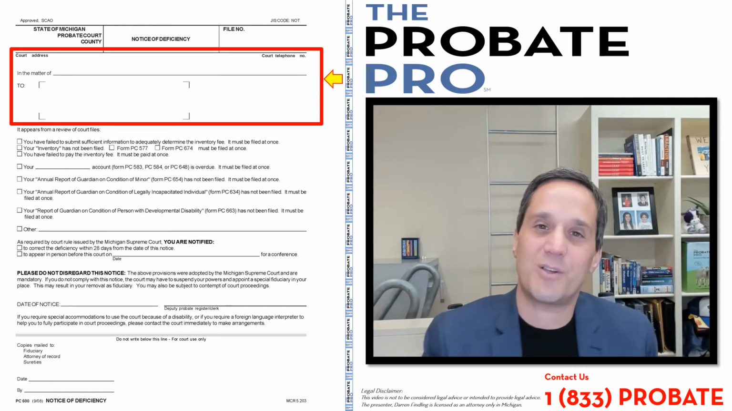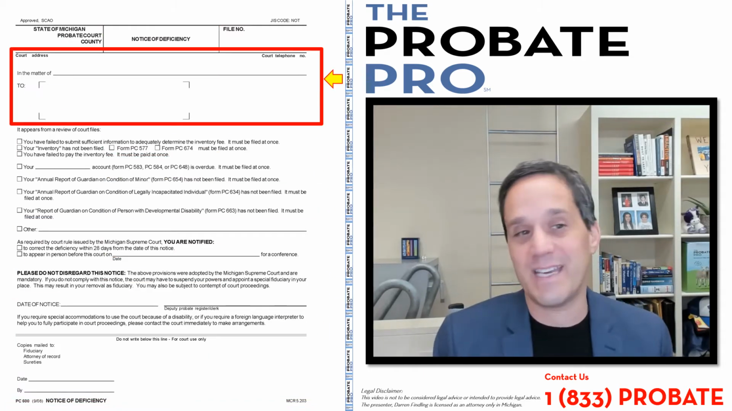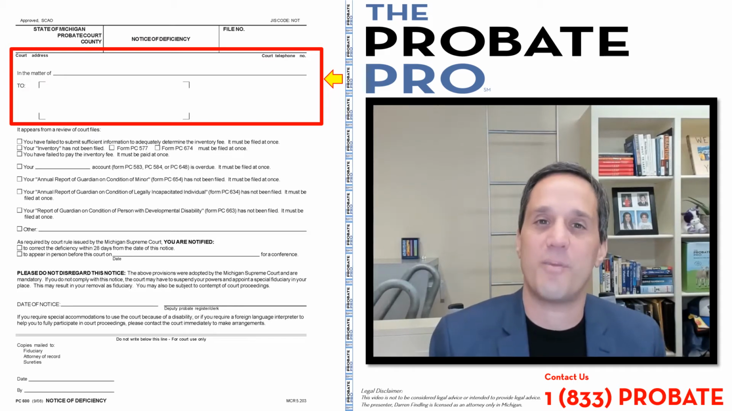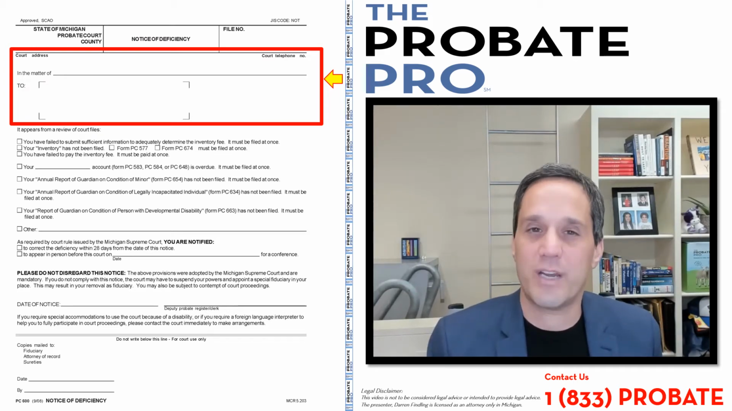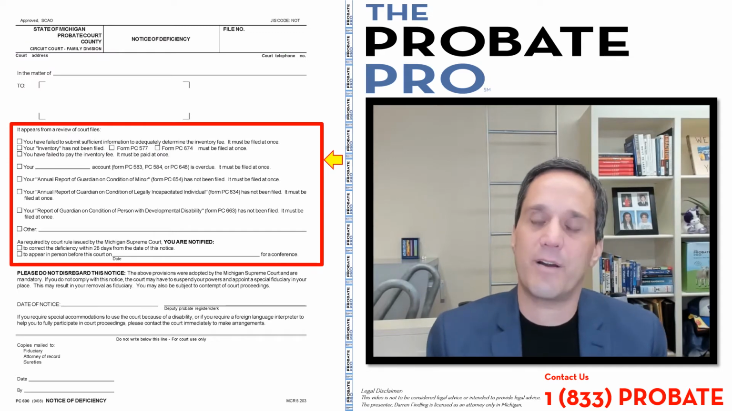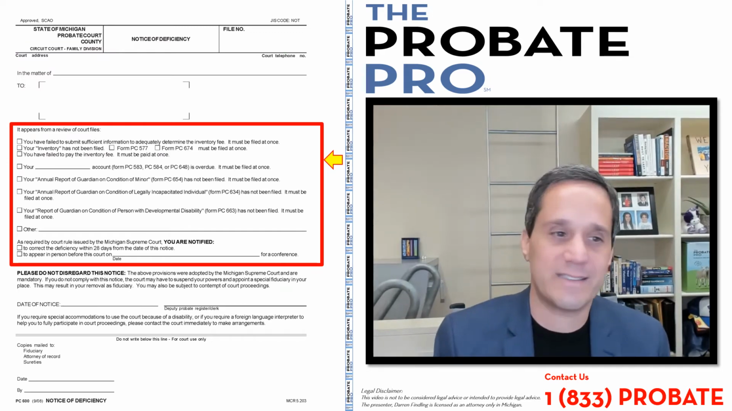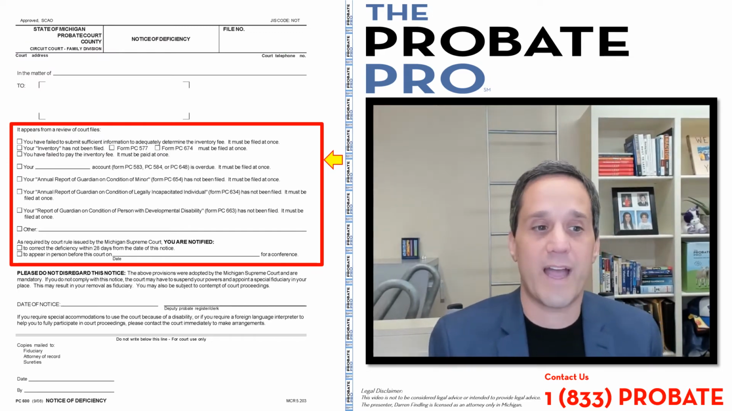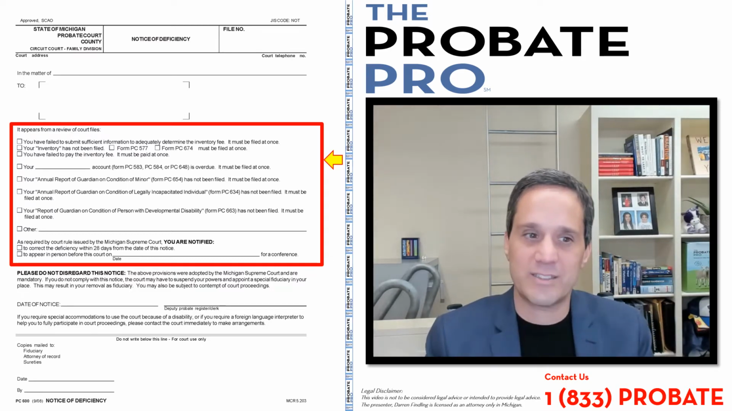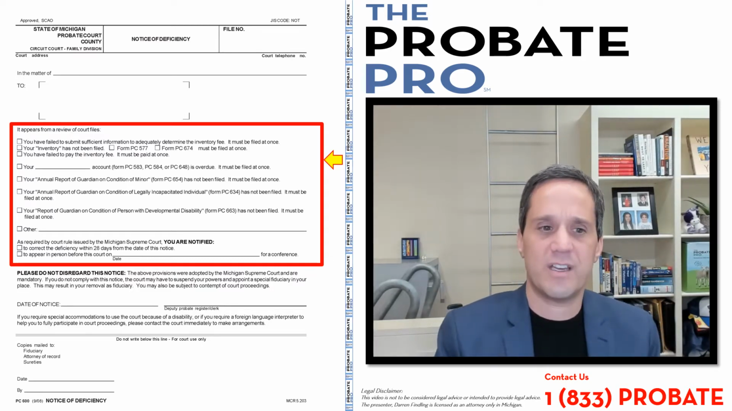At the top, you'll see the court address as well as the estate name and then the recipient of the particular notice. Again, pretty intuitive. The next part identifies what the deficiency is. It says it appears from a review of the court file, and then there are lots of checkboxes. So let's cover each one of these one at a time.